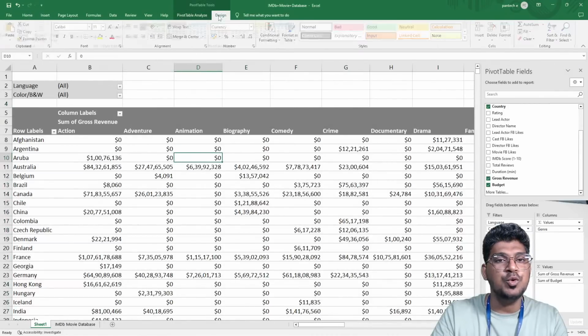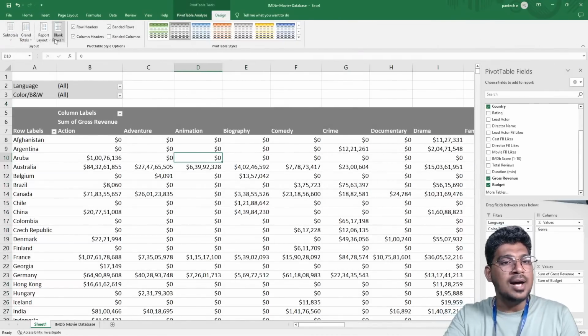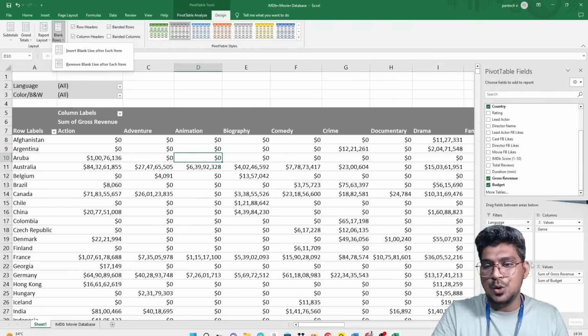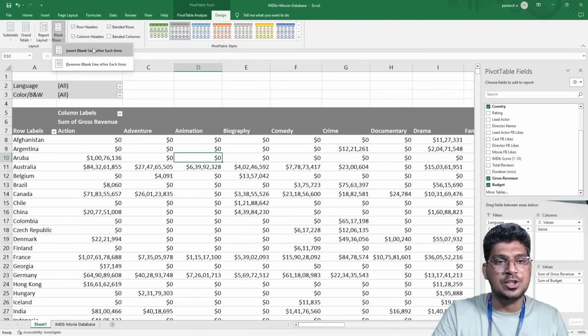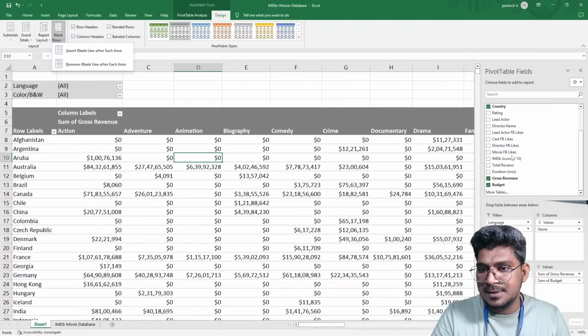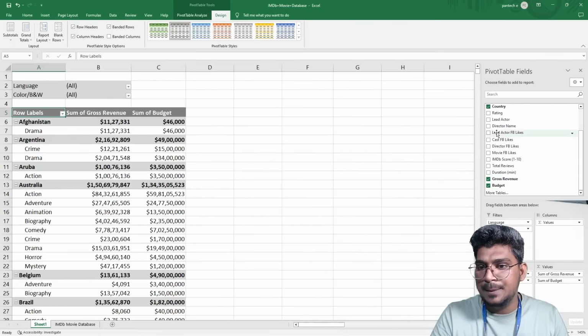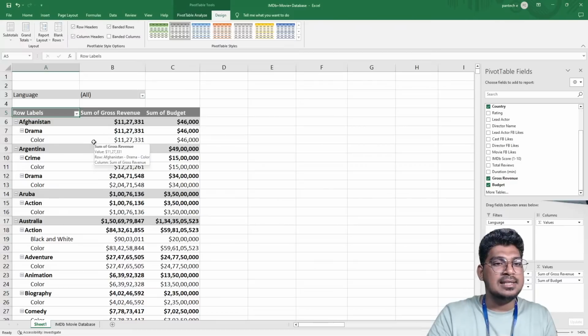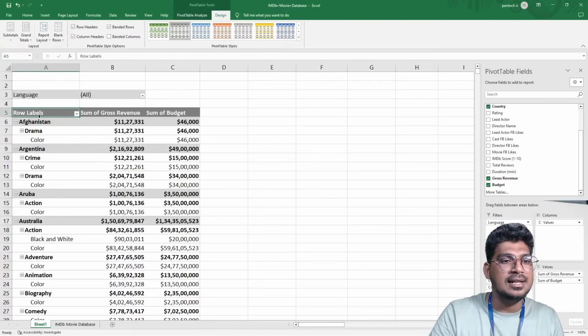Yes, now I'm going to move to this particular Design tab. For this design, I'm going to select this. Now I don't need this particular thing. For example, now I'm going to add this. So here the genre also, and one more thing, the color, black and white. So now you can see this one. This is actually the latest version.